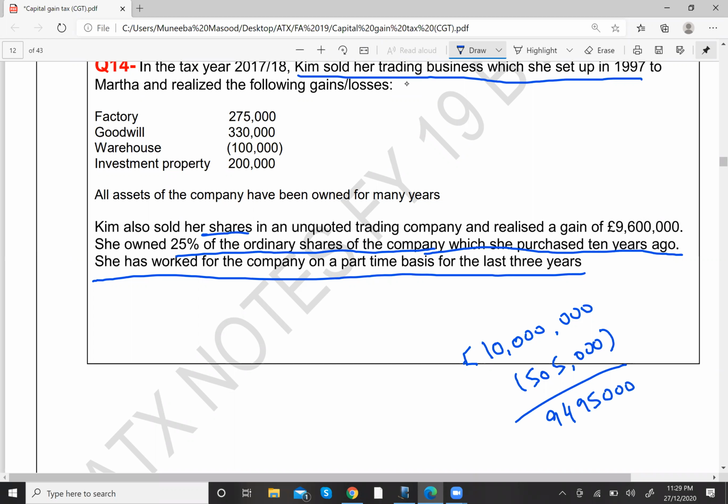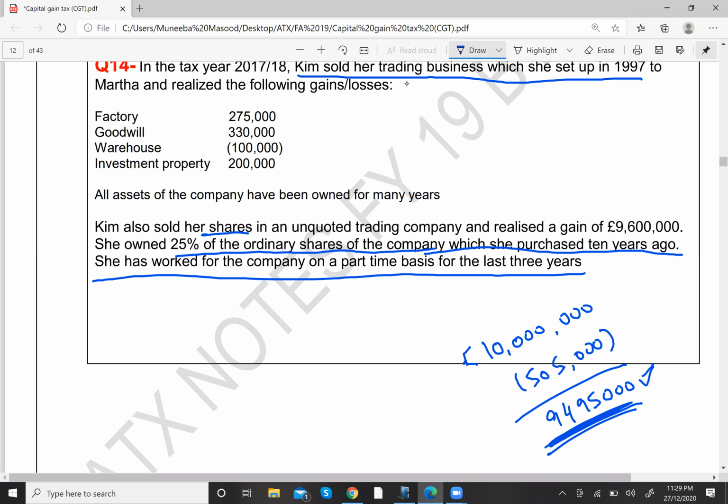While the gain is 9.6 million, so all of the 9.6 million cannot qualify for ER. Only this amount can qualify, so the remaining gain will come in gain not qualifying for ER. That will go in the second column.